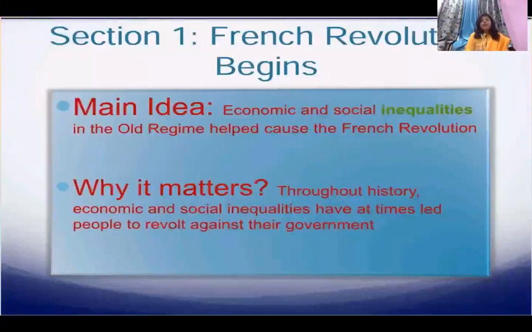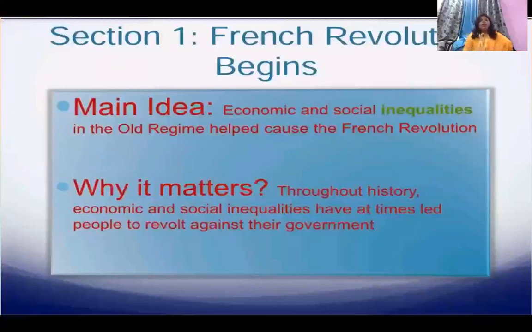Now this is a very new term for you, old regime. Old means old. Regime means rule. So the old regime means the rule of the ruler, that is Louis XVI in France before 1789. Because after 1789, Louis XVI was forced to give away his powers and the privileges which he was getting.